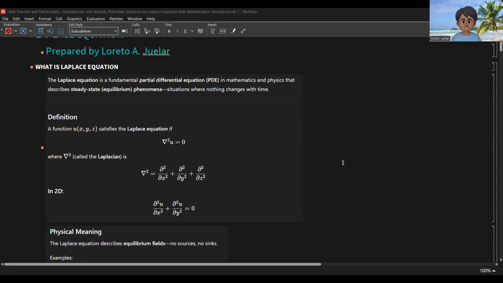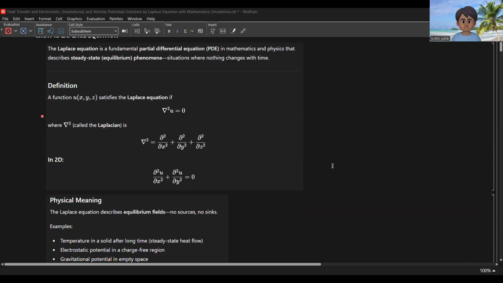So what is the Laplace equation? The Laplace equation is a fundamental partial differential equation in mathematical physics that describes steady state or equilibrium phenomena, situations where nothing changes with time. So we have a definition here.